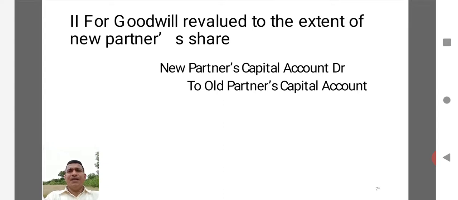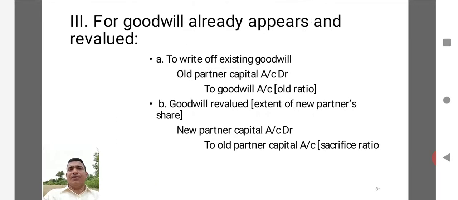Now, if the goodwill is revalued, that is a second type of situation that can come in the treatment of goodwill. If the goodwill is revalued to the extent of the new partner's share, in the sense we are going to create the goodwill only to the extent of the new partner's share, then the new partner's capital account is debited to the old partners' capital account. In the sense the old partners are the givers of the benefit, the new partner is the receiver of the benefit. As such, the new partner's capital account is debited to the old partners' capital account.